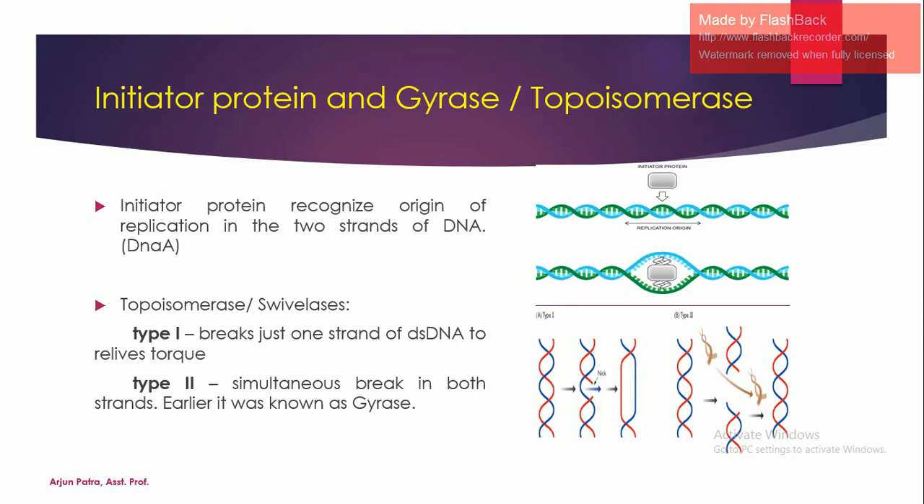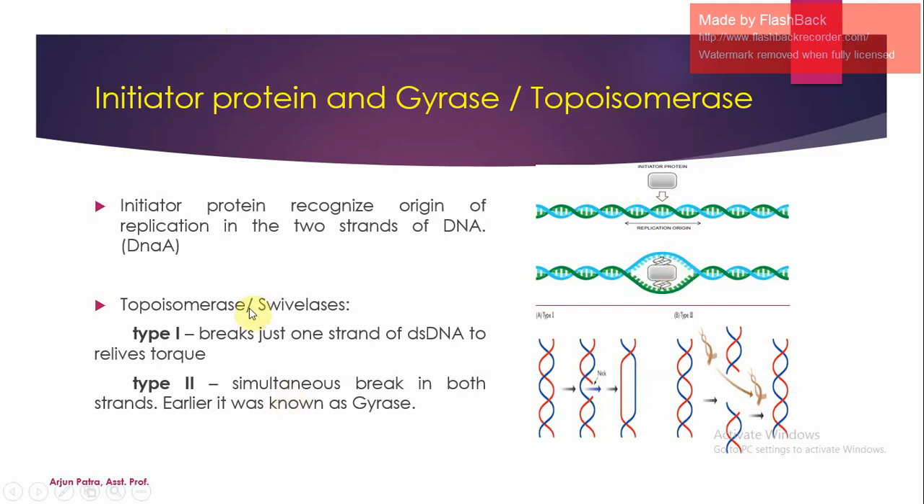This DNA initiator protein binds with the origin of replication and opens the duplex. Duplex means double stranded, at a specific site. If we look at the picture, the initiator protein binds to this initiator site or origin of replication, and then opens the DNA duplex, that is the double stranded DNA.